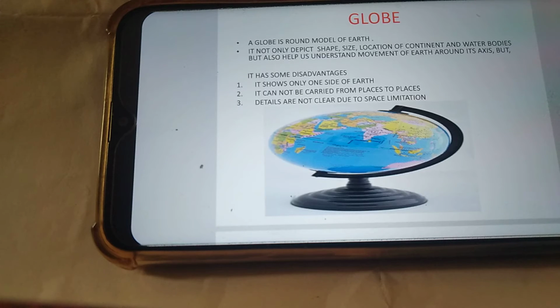It shows only one side of the Earth. It cannot be carried from place to place. Details are not clear due to space limitation. Here is the globe picture.